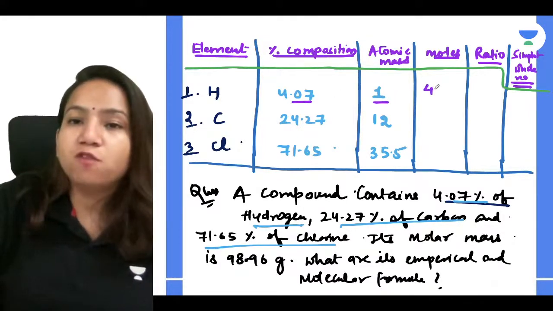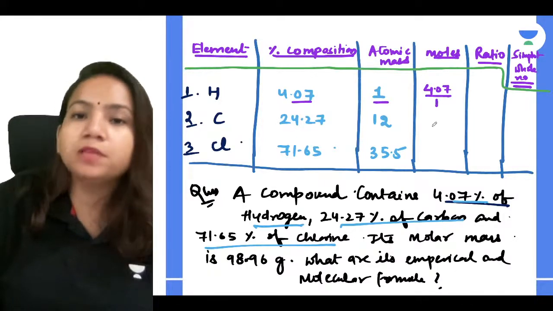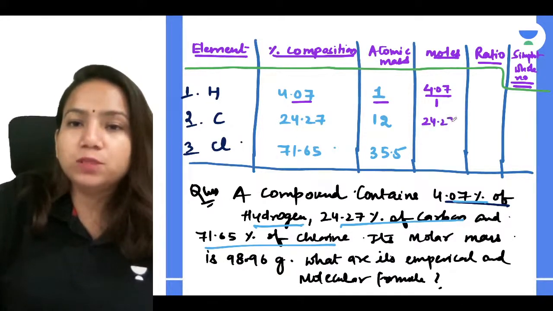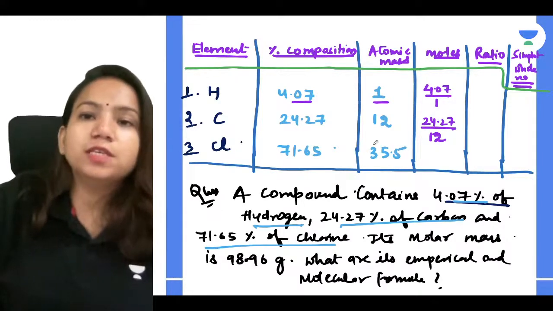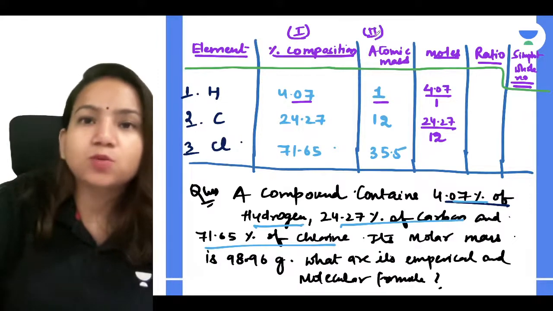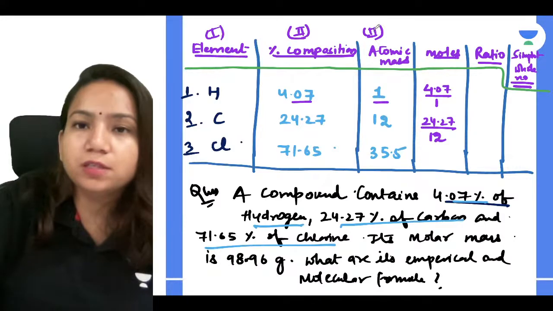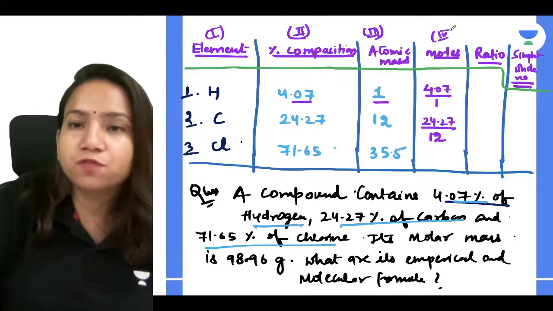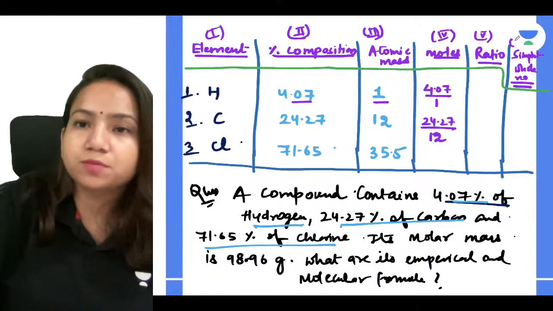So I will do 4.07 divided by 1, and 24.27 divided by 12. This is the first and second, and third is there. This is fourth, fifth, sixth. There are 6 columns.